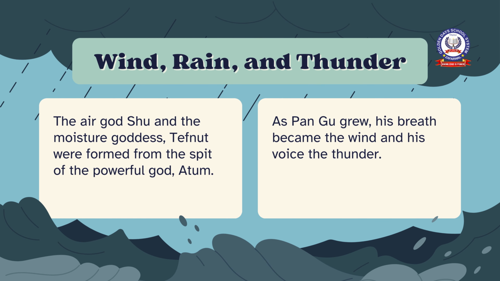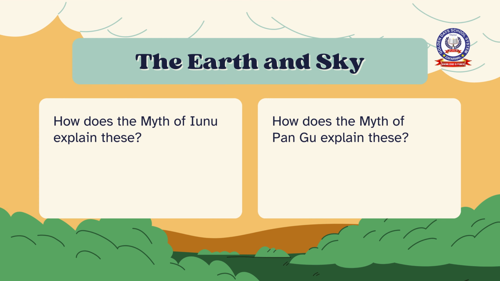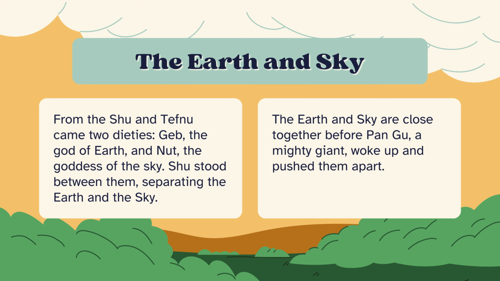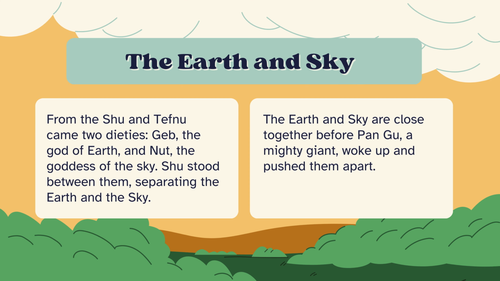The air god Shu and the moisture goddess, Tefnut, were formed from the spit of the powerful god, Atum. As Pangu grew, his breath became the wind and his voice the thunder. The earth and sky. How does the myth of Iunu explain these? How does the myth of Pangu explain these? From Shu and Tefnut came two deities, Geb, the god of earth, and Nut, the goddess of the sky. Shu stood between them, separating the earth and the sky. The earth and sky were close together before Pangu, a mighty giant, woke up and pushed them apart.